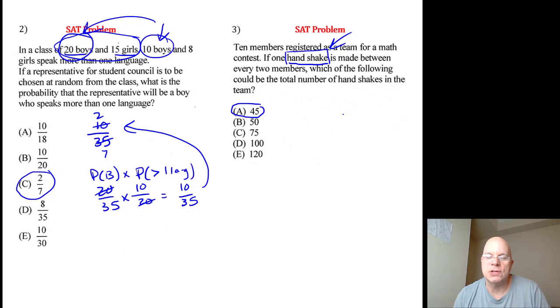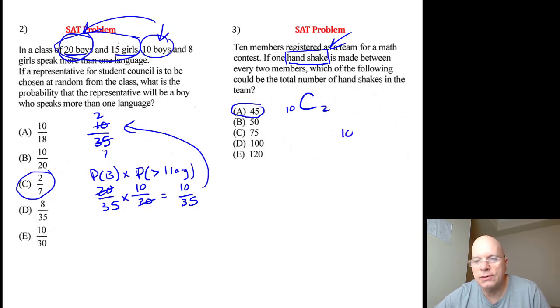Then the other question is, does the order matter? Well, if person A shakes hands with person B, isn't that the same as person B shaking hands with person A? Since the order does not matter, it's a combination of 10 people selected 2 at a time. That'll give us all the possible combinations of handshakes.